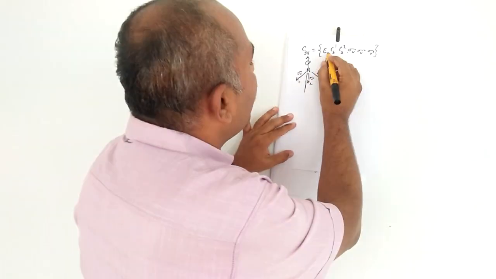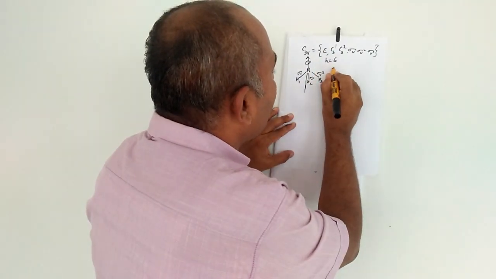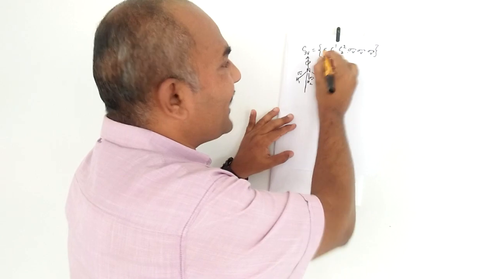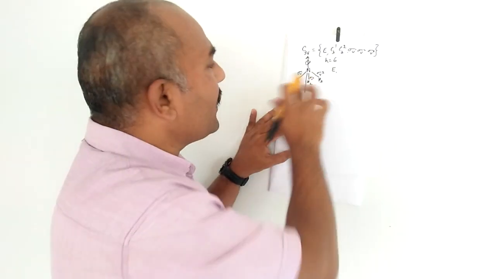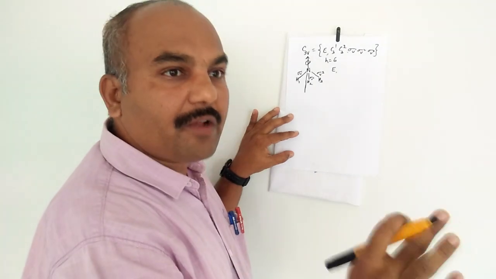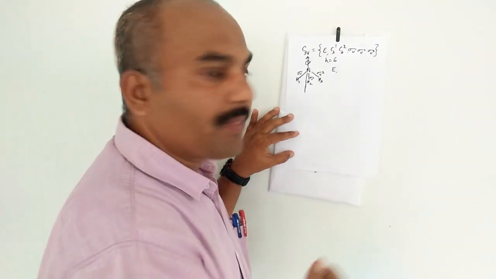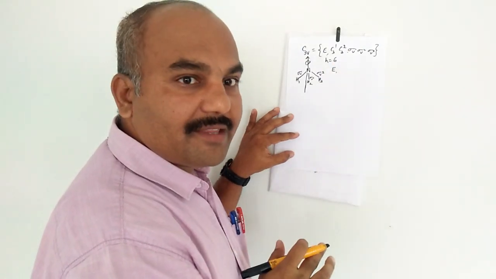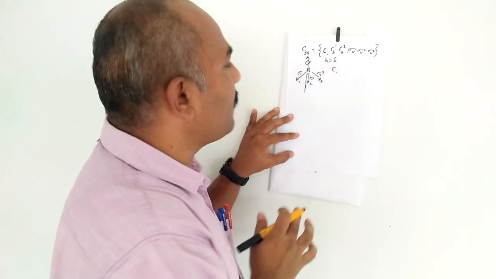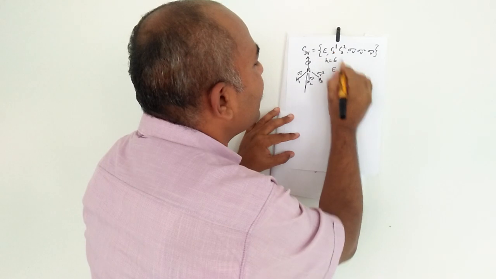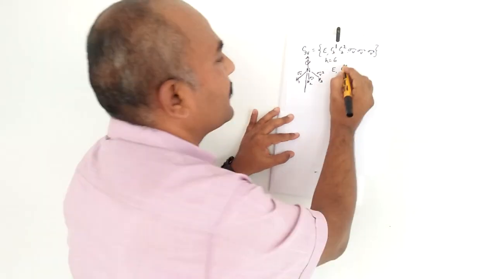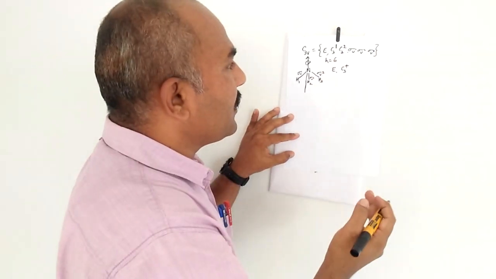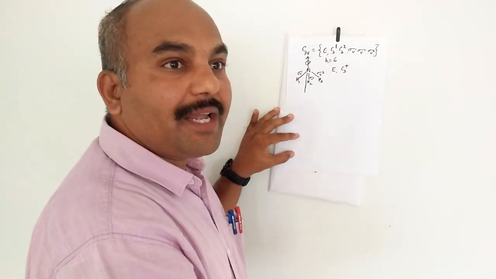Here E I will not change, just I am changing C31 and C32. E is C33. Three times rotation is equal to the identity element. Not doing anything on the molecule is also the same as 3 times rotation, which will be a 360 degree rotation, and that is C33. That's why I have not written the C33 element, because C33 and E are both equal. C31 I will change to C3 plus, that is 120 degree 1 time rotation. C32, 120 degree 2 time rotation, is equal to C3 minus.